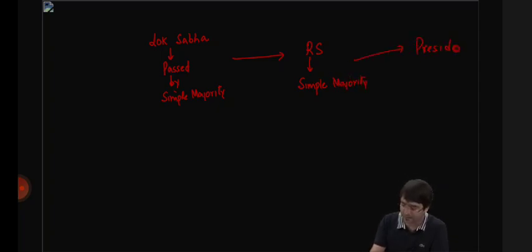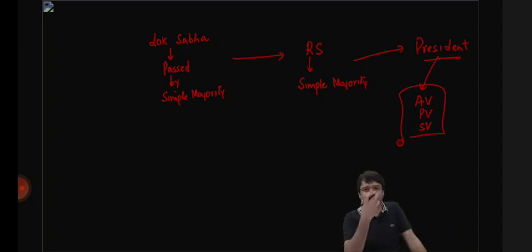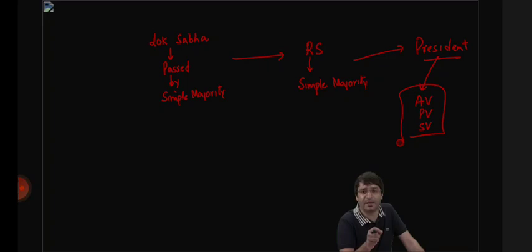The President can use absolute veto, pocket veto, suspensive veto, any type of veto. That is the discretion then available with the President. Although we say in practice, whatever is communicated to him by the government is binding on the President. But if it was a constitutional amendment bill, then the President has no discretion. The President will have to give his assent to a constitutional amendment bill.